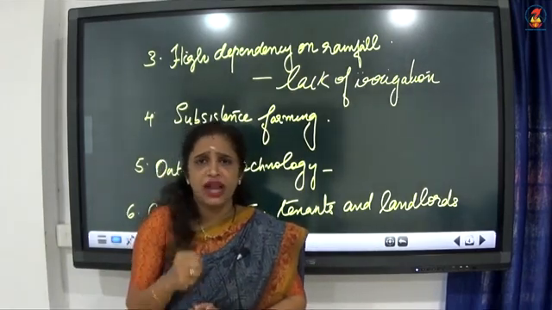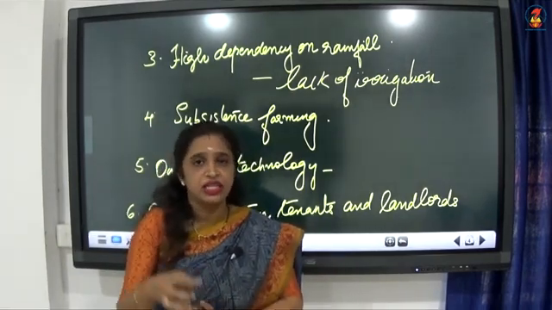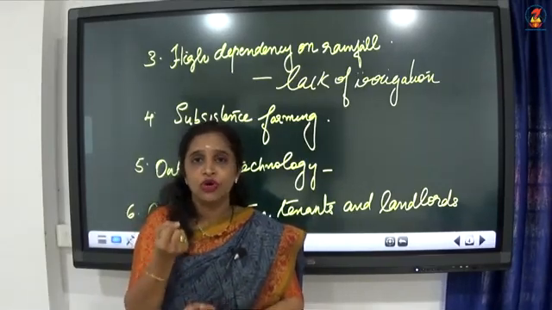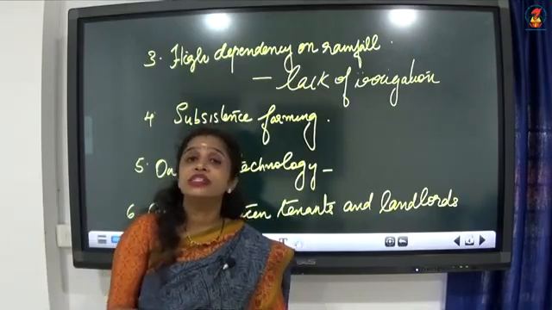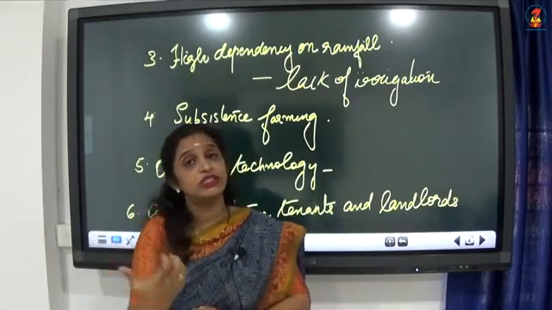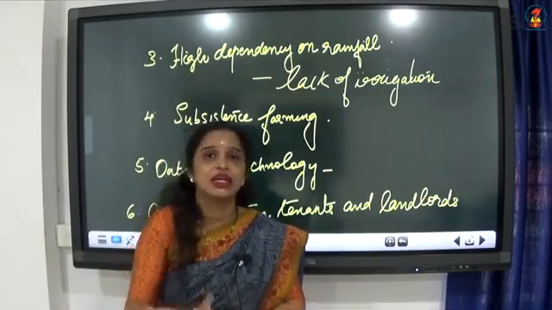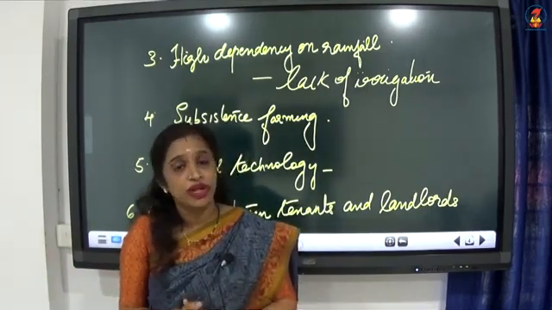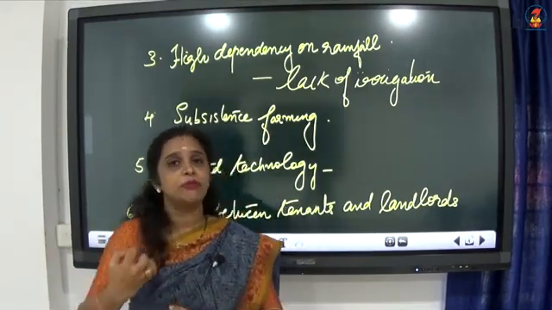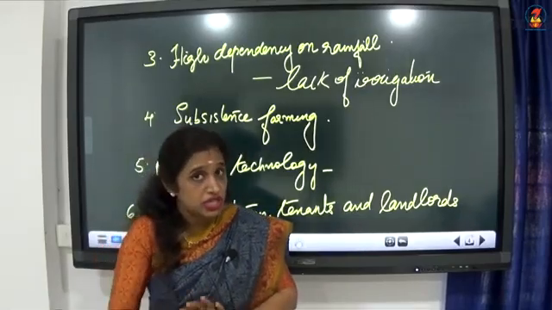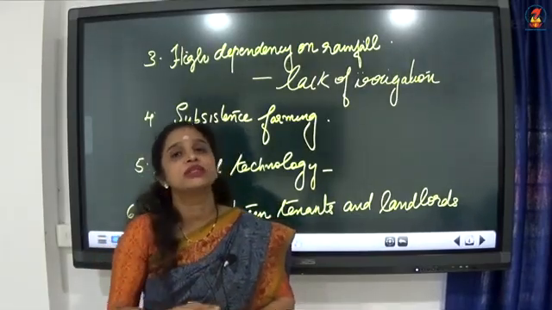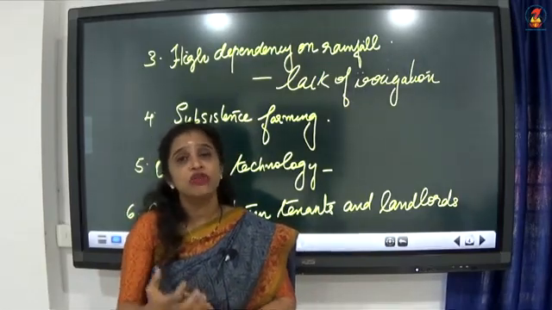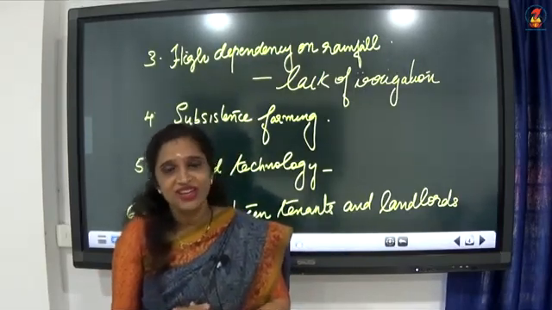The farming which is practiced in such a way that the food produce or the crops will be produced only for meeting the personal needs of the family members, for the personal consumption. Nothing more will be sold in the market. Only for personal consumption the production takes place. That kind of farming is known as subsistence farming. So, the amount of the production will be very low.